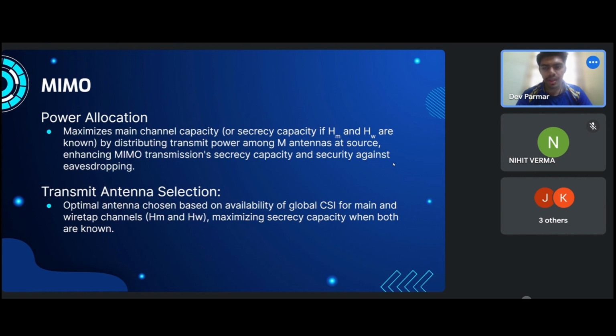An optimal transmit antenna at the source node will be selected and used to transmit source signals. More specially, if both of the CSI are available, a transmit antenna with the highest secrecy capacity will be chosen.